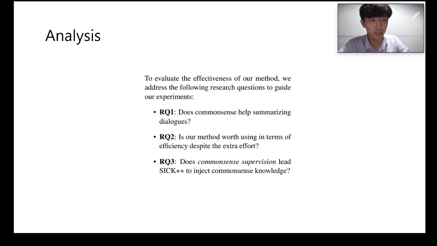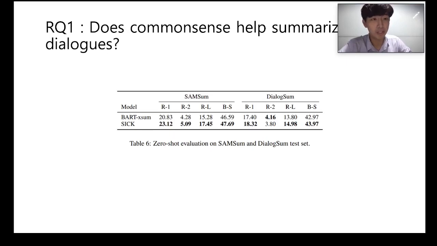Furthermore, we conduct 3 additional experiments to show the effectiveness of SICK and SICK++. First, we wanted to see if adding commonsense inference actually helps the model. However, in the main results section, there are a number of factors that could influence the score, such as hyperparameter settings. Therefore, we adopted a zero-shot setting where the only difference between SICK and BART XSum is whether we added commonsense inferences as additional input or not. You could see that simply adding commonsense inferences helps the model to generate better summaries.